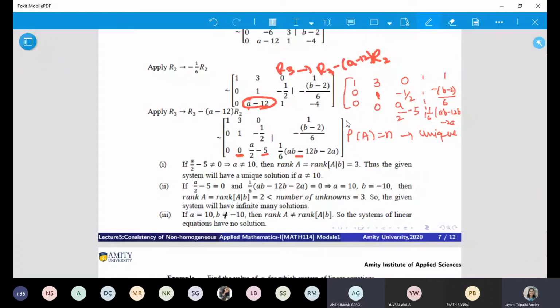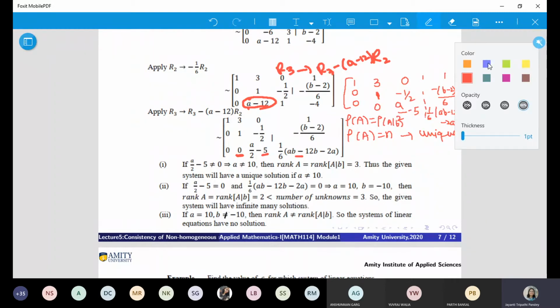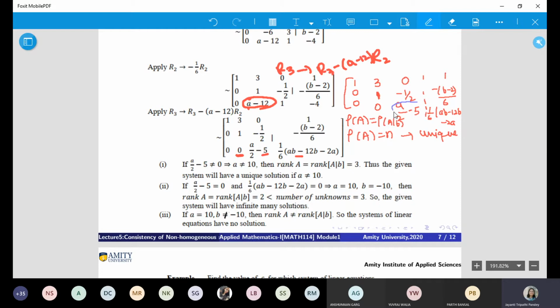And rank of A is equal to rank of the augmented matrix. There should be no doubt in this. If rank of A is equal to rank of the augmented matrix, that means this should not be 0. Is this fine? This should not be 0, if we are interested in a unique solution.